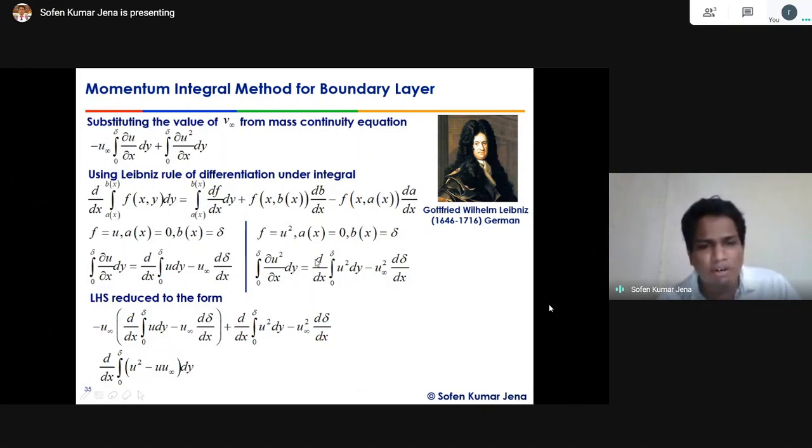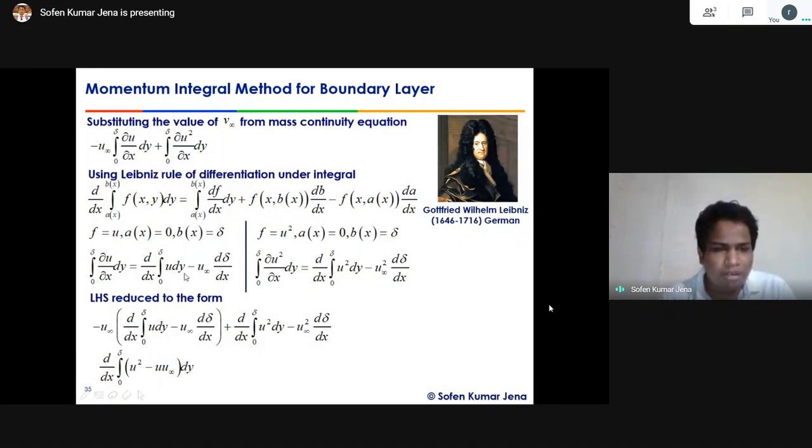Similarly, for the second term, what do you do? The derivative under the integral side, first we bring the derivative outside, ordinary derivative, then integration from 0 to delta of the variable function itself minus u infinity square into del delta by del x. Here what we did? Again, we bring this term outside, that the function at the value of y equal to delta, x is equal to u infinity. Then its functional value is u infinity square into del delta by del x, right? Then by putting these two terms, the left hand side is now reduced to the form what? You find it.